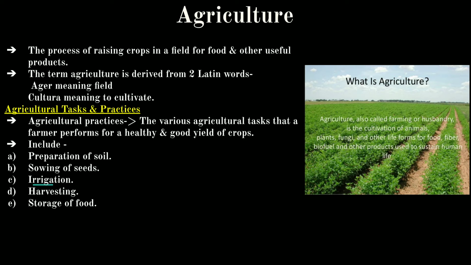For example, these practices include preparation of the soil, sowing of seeds, irrigation, harvesting, and then storage of food.